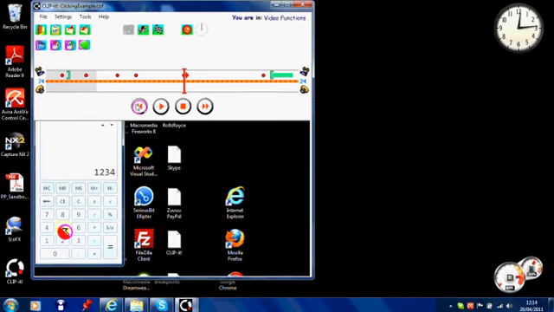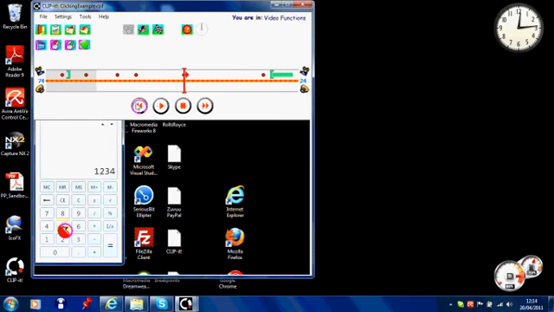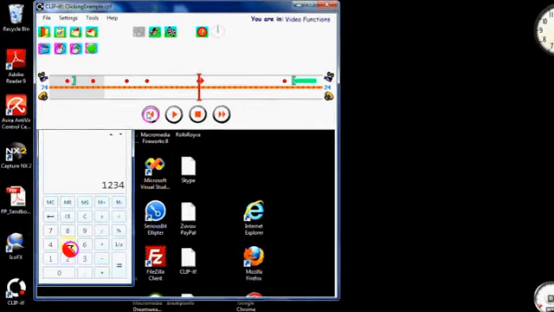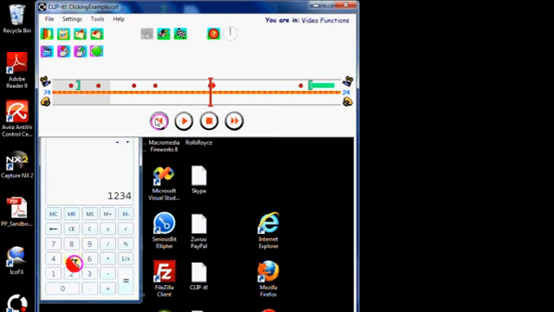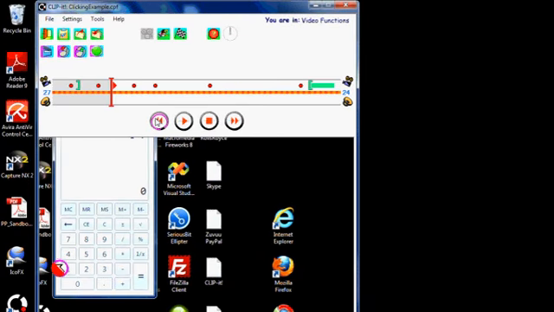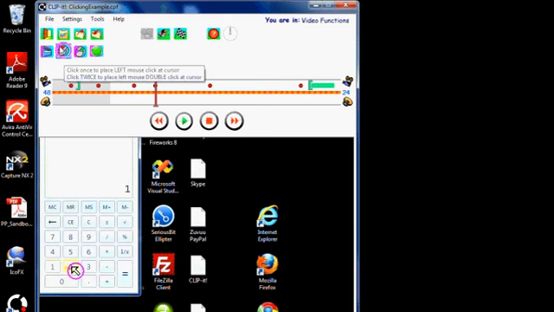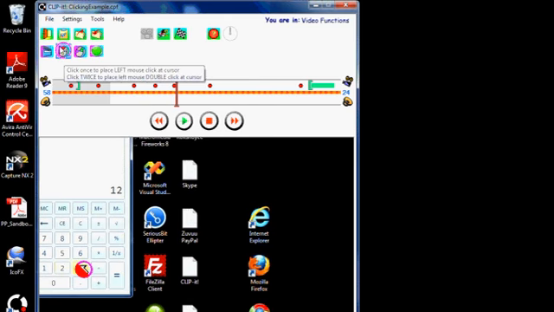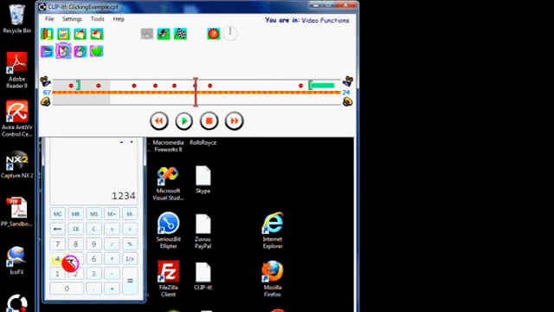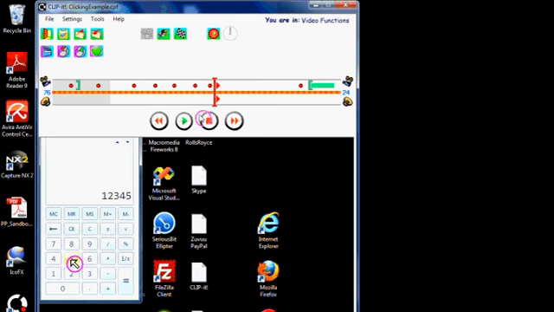So the simplest way to insert clicks most times is just by inserting them while the clip plays. So if we take the clip back to an earlier point and then start it playing, then we can insert it. There's 1, 2, insert, insert, stop. So here you can see are the two button clicks that we put in.